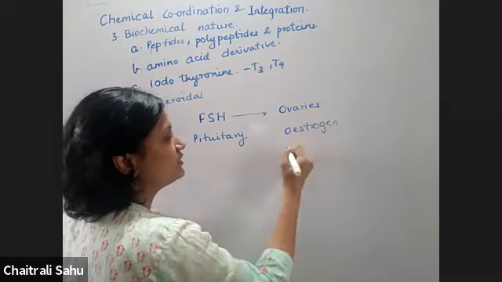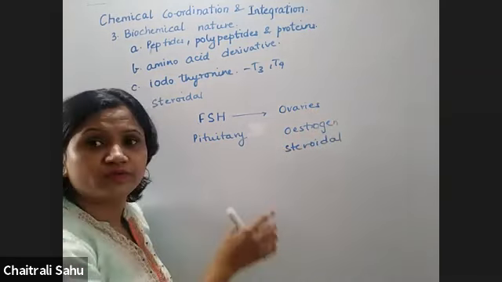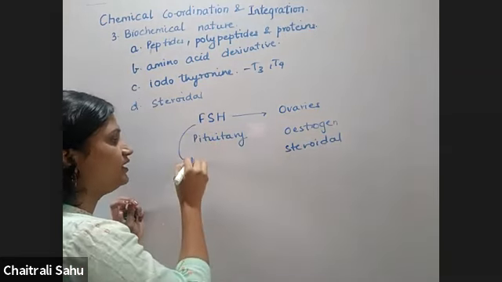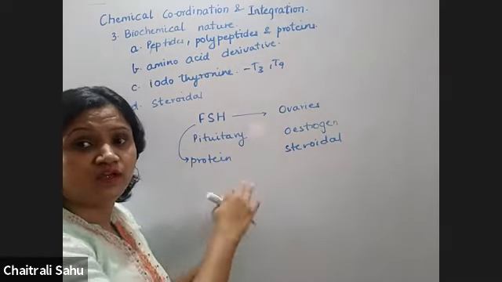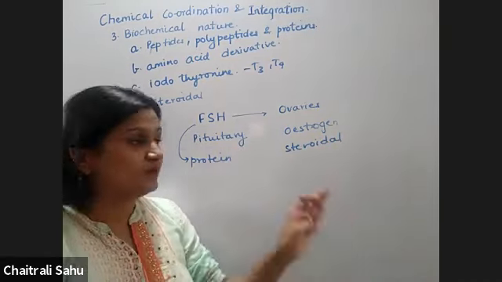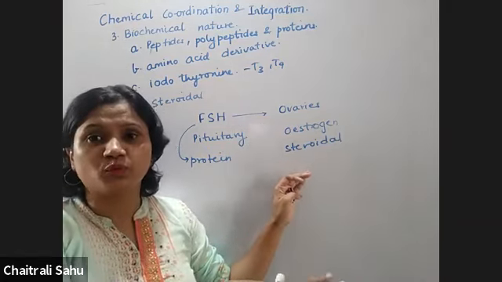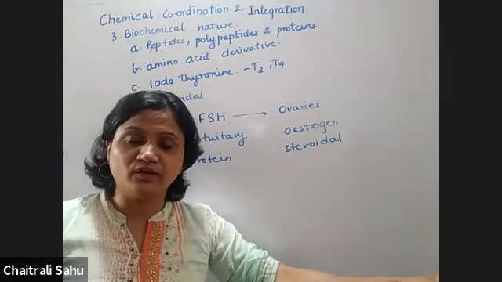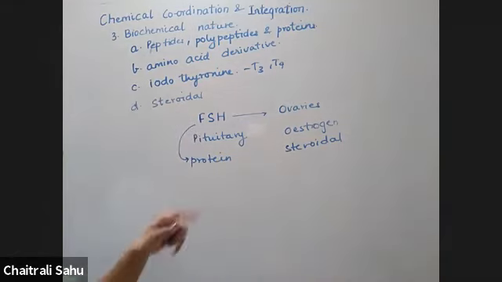Now estrogen is a steroidal hormone. So here we have to understand that this FSH itself is a proteinaceous hormone. It is itself a protein, but when it goes to its specific organ, it can cause a release of a steroidal hormone or a proteinaceous hormone. So it is not necessary that a proteinaceous hormone, when it acts on another organ, will make a protein only. It is not necessary here. It is something very very important.